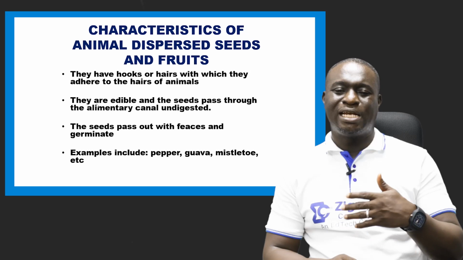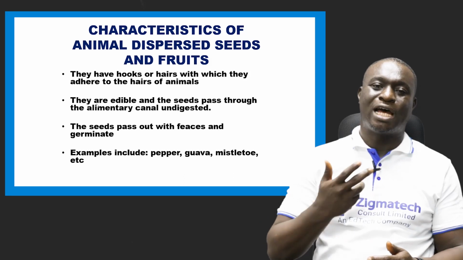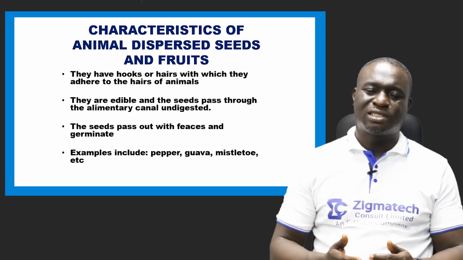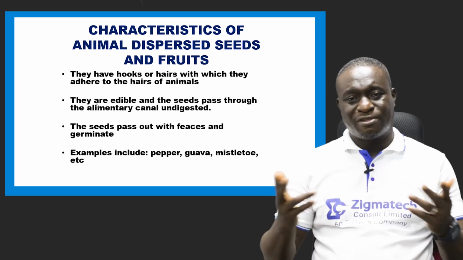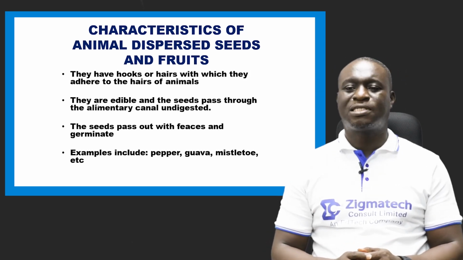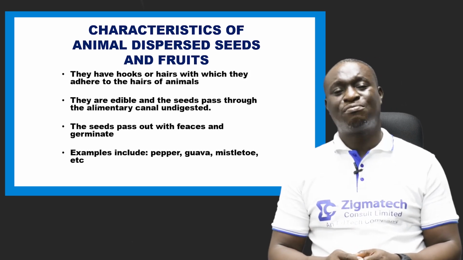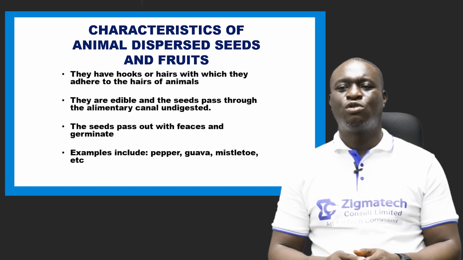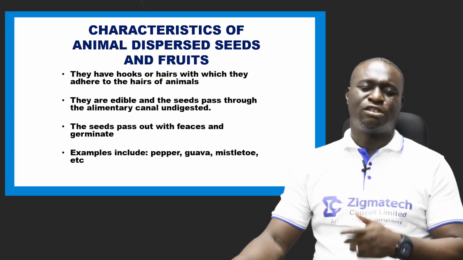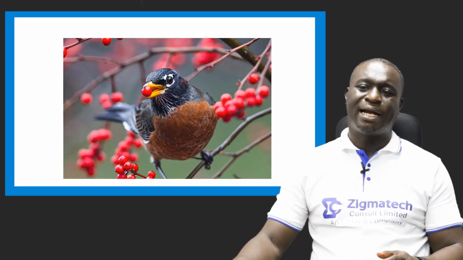And when they finish eating, most of these seeds don't undergo digestion, they pass out through the alimentary canal as feces and onto the soil, and definitely it can lead to germination of those seeds. Number 3 is that the seeds pass out in the feces and actually germinate. Examples of animal dispersed seeds include the guava, mistletoe, pepper, and so on.